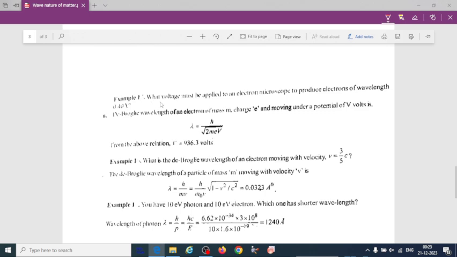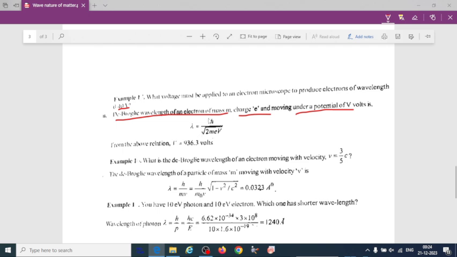So first, let us solve the first question. What voltage must be applied to an electron microscope to produce electrons of wavelength 0.40 angstrom? First, what is the de Broglie wavelength of an electron of mass m and charge e moving under a potential V?